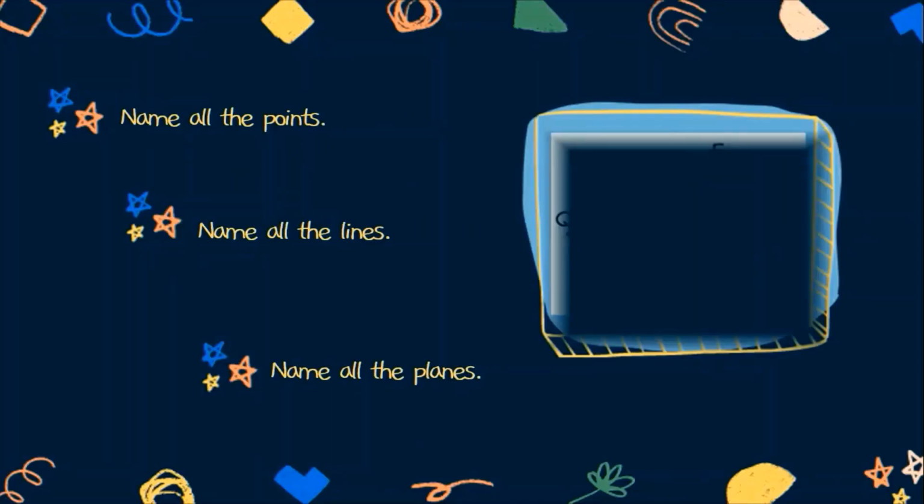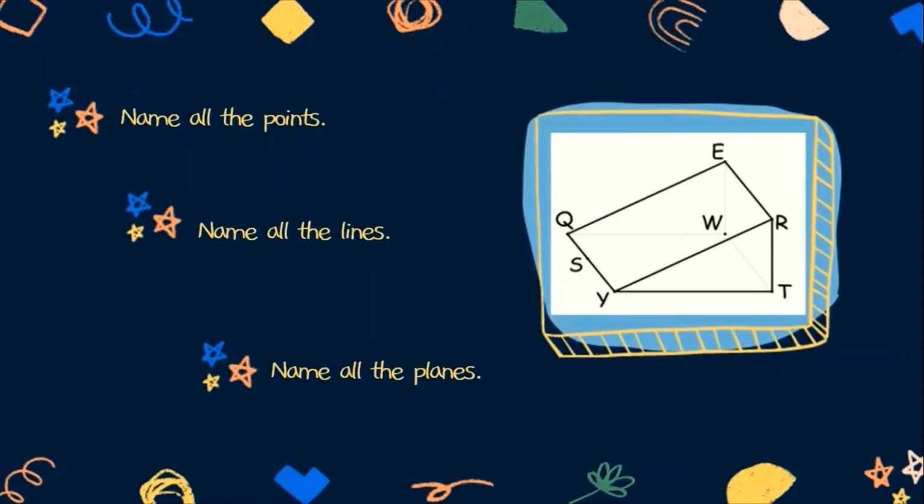Let's have an activity. Let's refer to this illustration. We have to name all the points, the lines, and all the planes. Let's start with the points. These are all the points that we can see. We have point E, Q, S, Y, R, T, and W. We have 7 points.